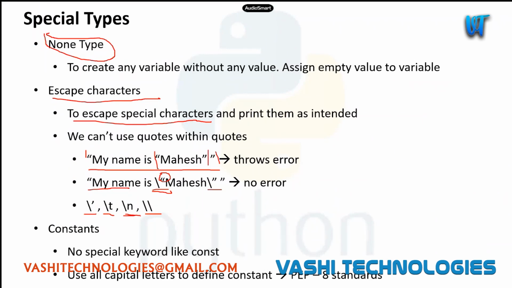We have some PEP 8 standards which we'll be discussing when we are doing our actual programs, the actual projects. When you're working on projects at the end of this course, we will come across many PEP 8 standards. Because PEP 8 standards are the ones which will distinguish us from other programmers. See, everyone can code.